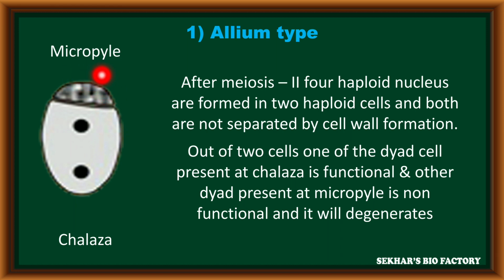The dyad present towards the micropylar end becomes non-functional and degenerates. But the dyad with 2 nuclei present towards the chalazal end becomes functional. From this functional dyad only, the entire embryo sac development takes place. Now this is seen in allium type of embryo sac development.